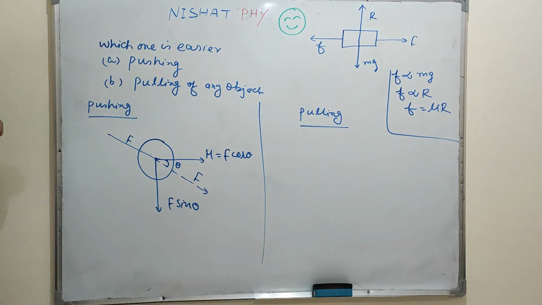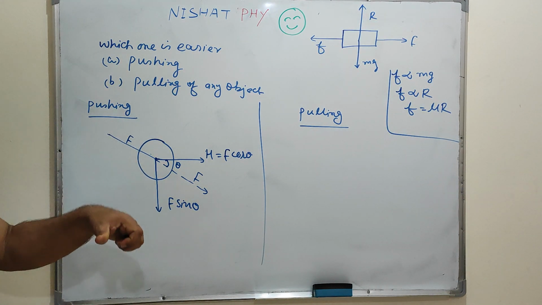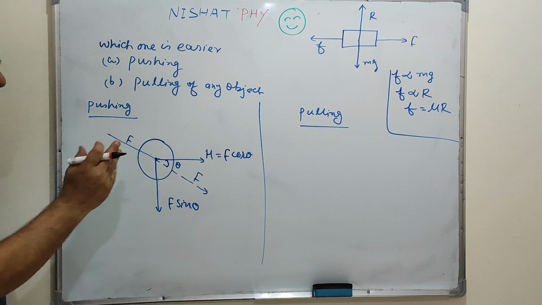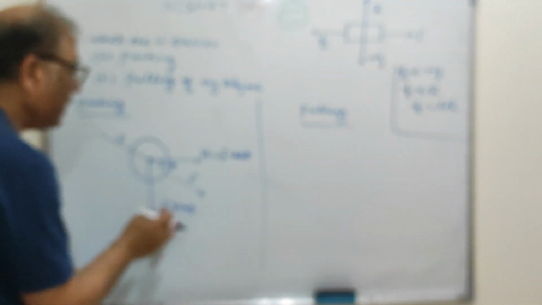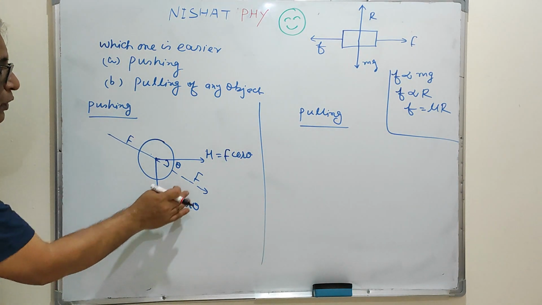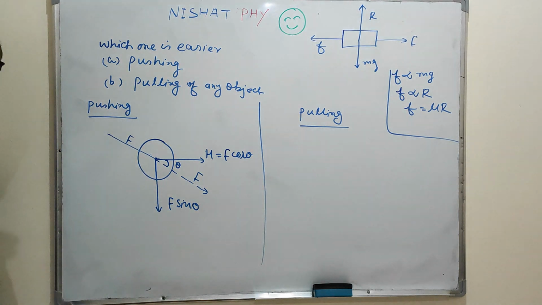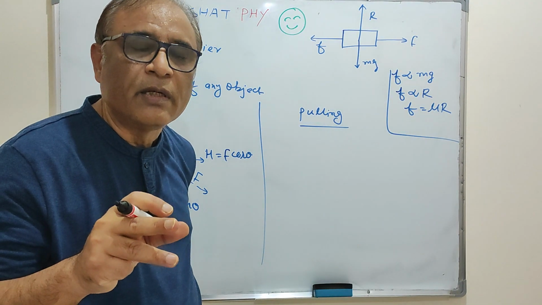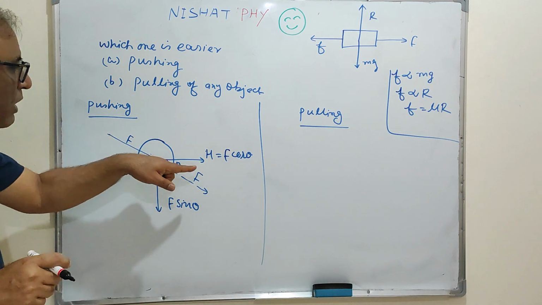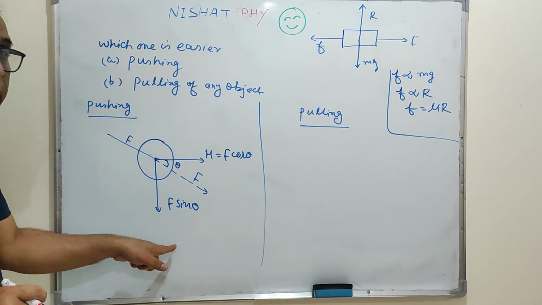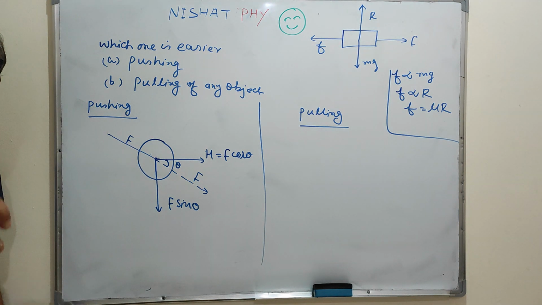So this force F, the force with which we are pushing, has two components: horizontal F cos theta and vertical F sin theta. What is the direction of the weight?